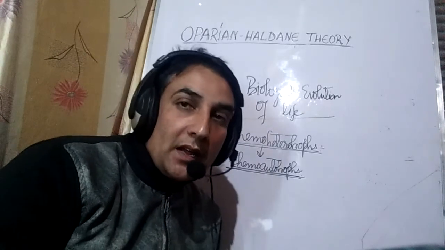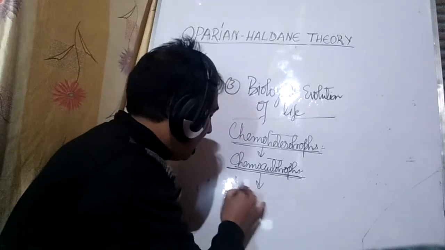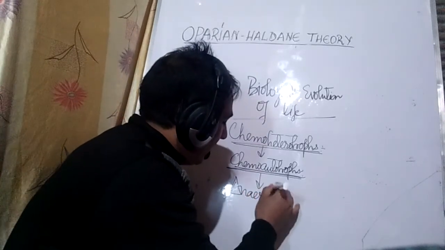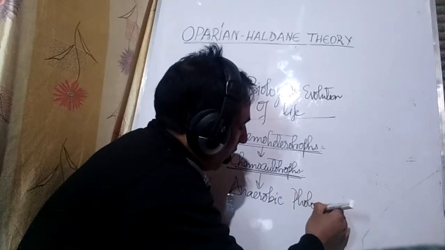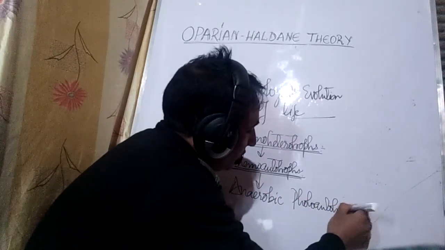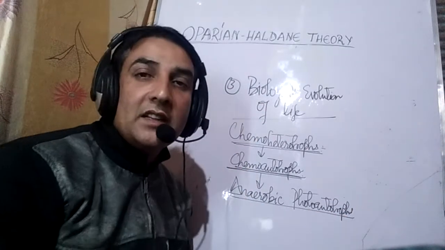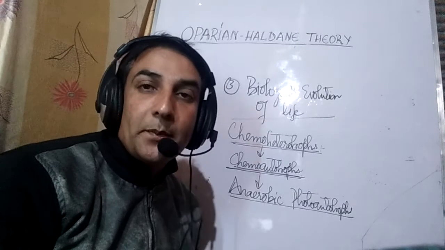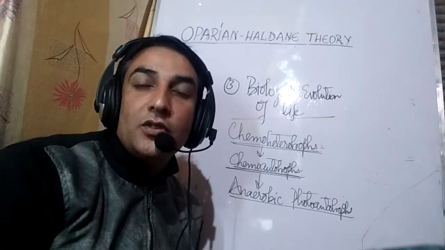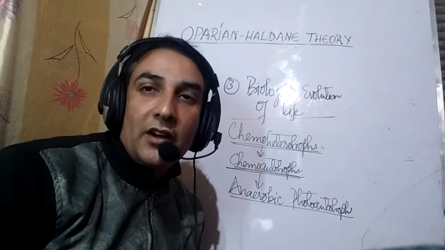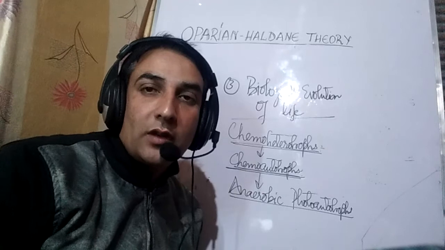After that, from chemoautotrophs, anaerobic photoautotrophs developed. These were anoxygenic or anaerobic photoautotrophs. What they basically did, they used hydrogen sulfide as the source of hydrogen, and they didn't use water as the source of hydrogen.